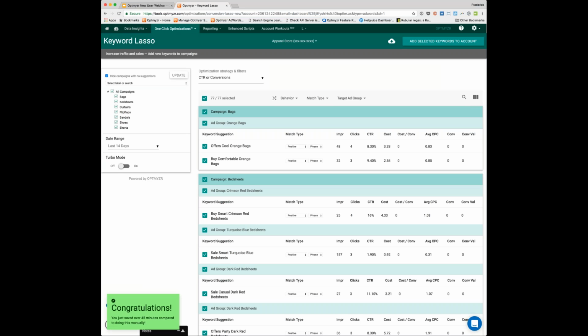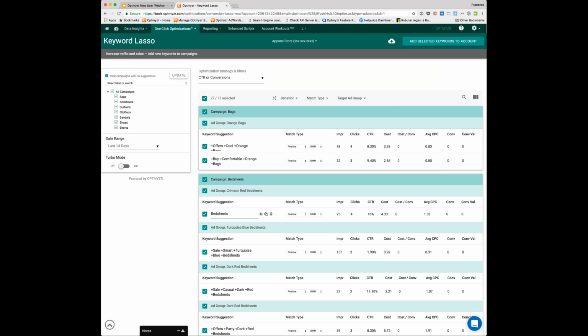So here we have 77 suggestions for new keywords. If I like to run broad match modified in my account, I change the match type to broad match modified, and we automatically put a plus in front of everything. Now, if I look at this and we don't actually sell bet sheets, I could remove all the text before this, and I can make this a campaign negative keyword.